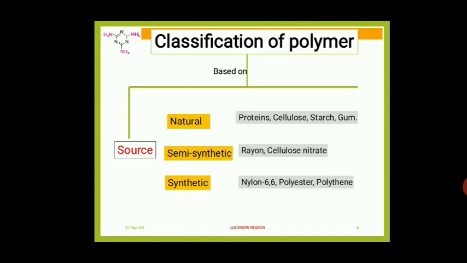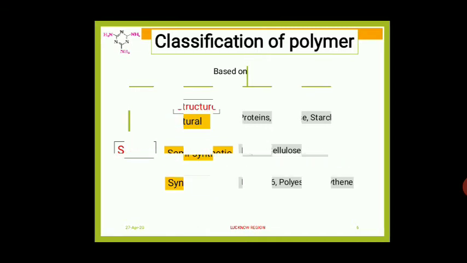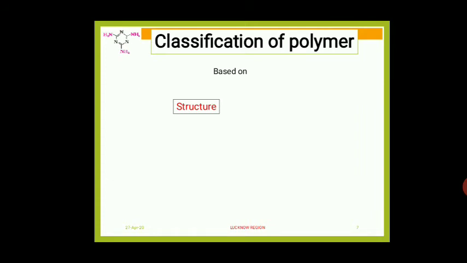Rayon, it is used as a packaging material, and cellulose nitrate, it is used as a... next one, students. Now we are moving to classification of polymers based on structure.